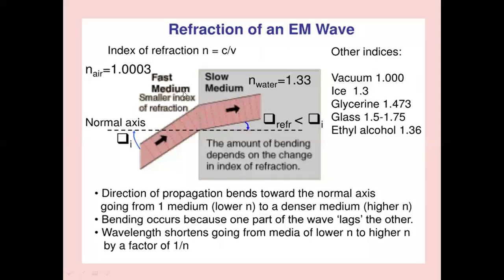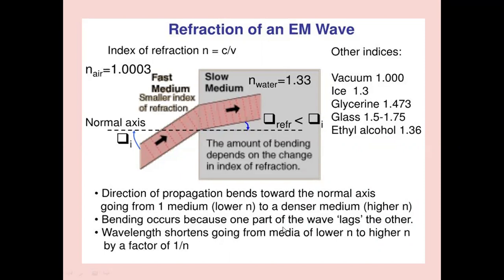When the refractive index of the second medium is higher, the wave will be refracted into the second medium. The direction of propagation bends toward the normal axis, going from medium 1, the lower refractive index, to the denser medium, the higher refractive index.